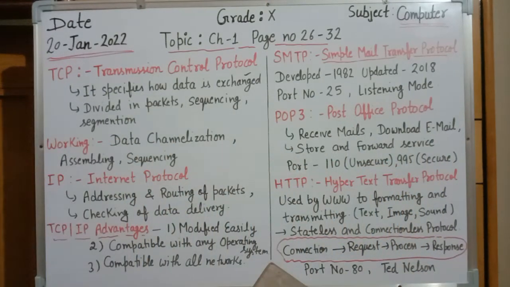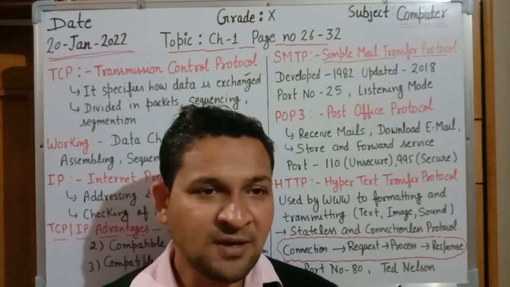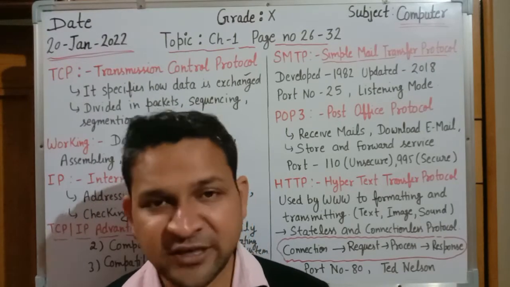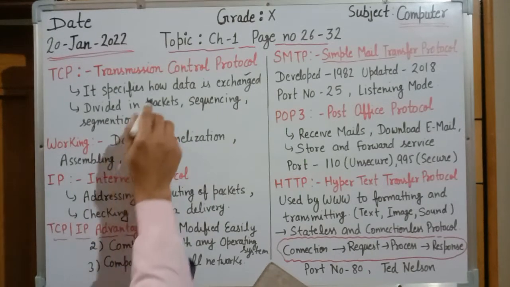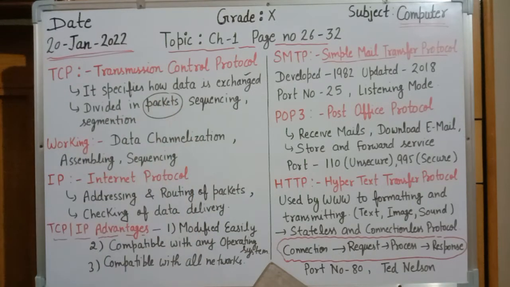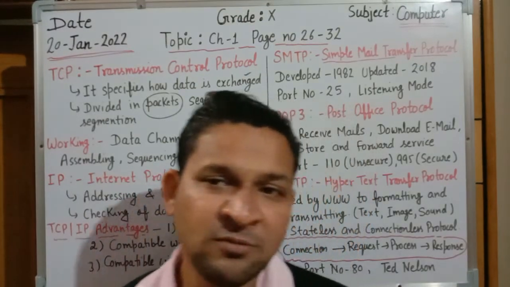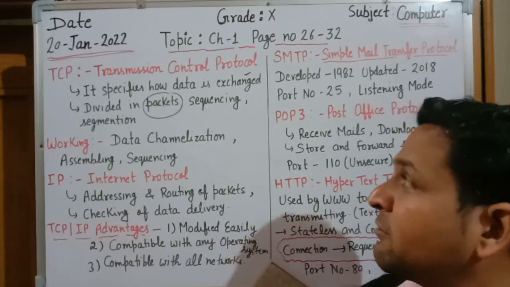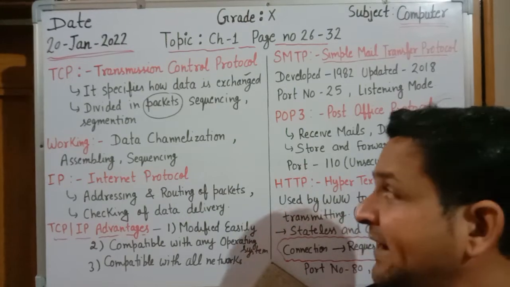secure protocol. When we are transferring data, we need to divide the data into small parts. Complete data cannot be transferred at one time. So we need to divide the data, and the division of data is done in the form of packets. So TCP/IP provides the functionality to make a set of rules to exchange data by dividing the data into small packets.